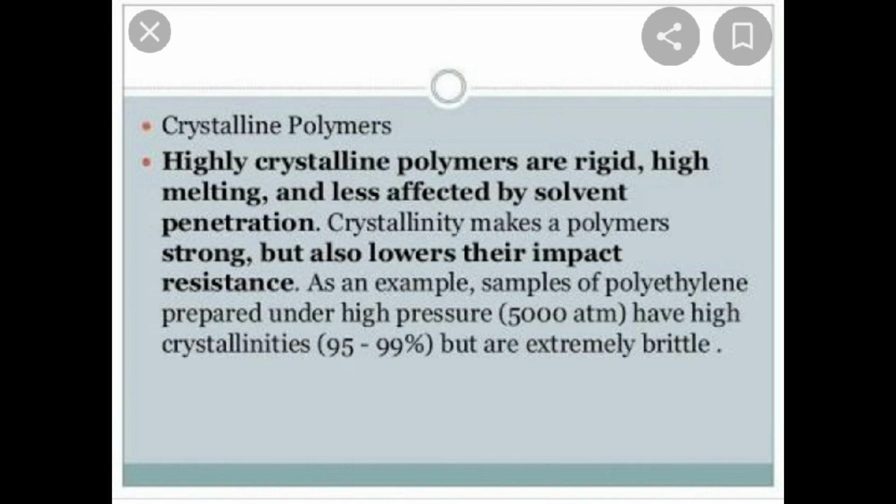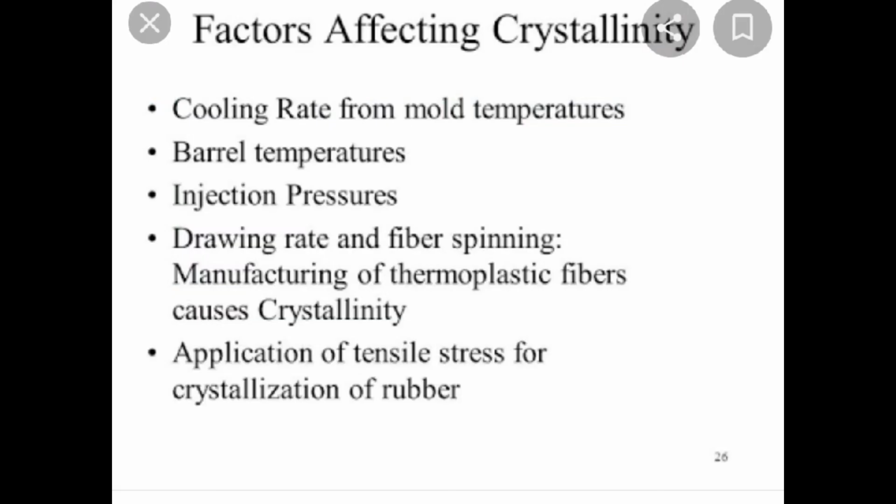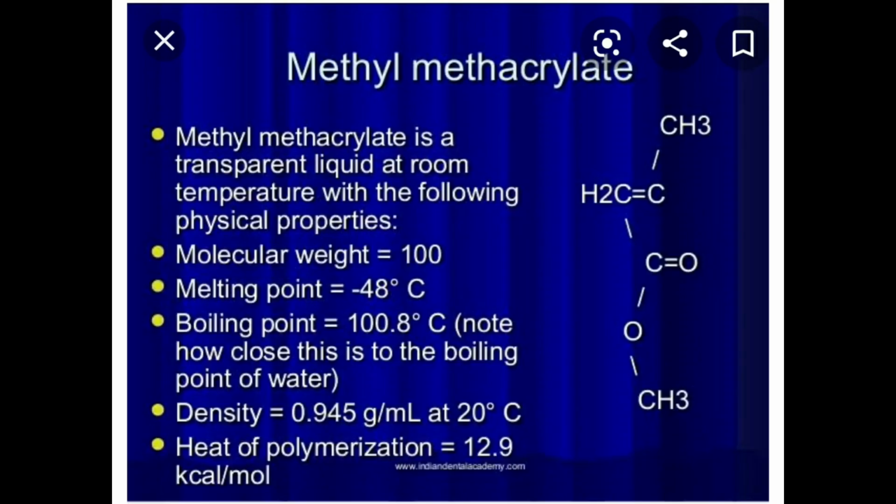Crystallinity makes polymers strong but also lowers their impact resistance. And the factors affecting crystallinity are temperature, cooling rate from the mold temperature, injection pressures, and application of tensile stresses, particularly for crystallization of rubber.